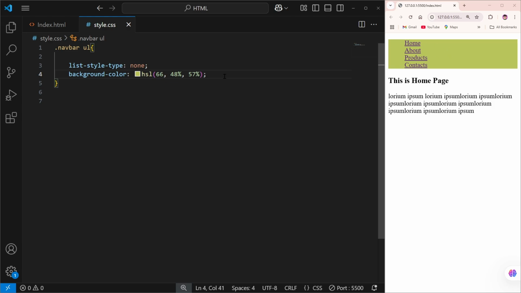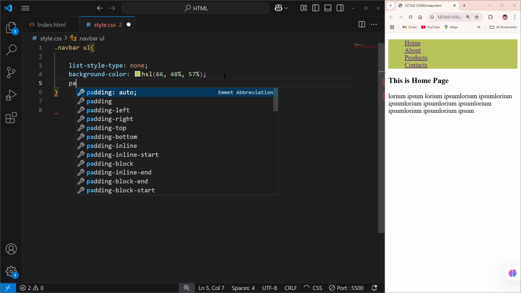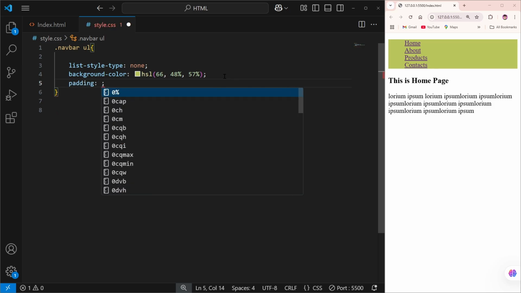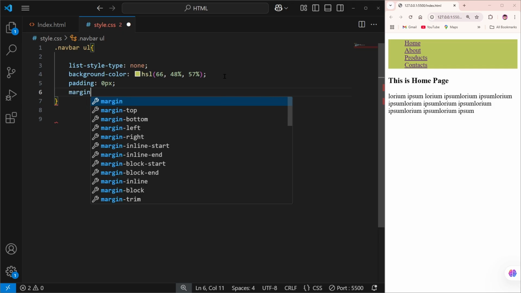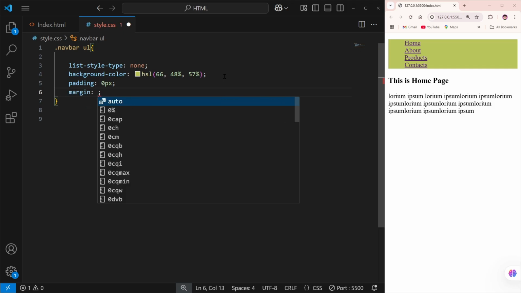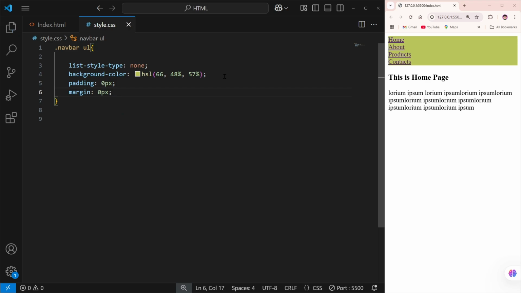After giving the background color, we can simply add padding. So we're going to add padding and give the padding value 0 pixel. And after that, you can give pixel or percent, whatever you want, and then you can simply add the margin. So for that, we can add the margin and give the margin as 0 pixel. After, we can save it, and as you can see, we added some padding and a margin.